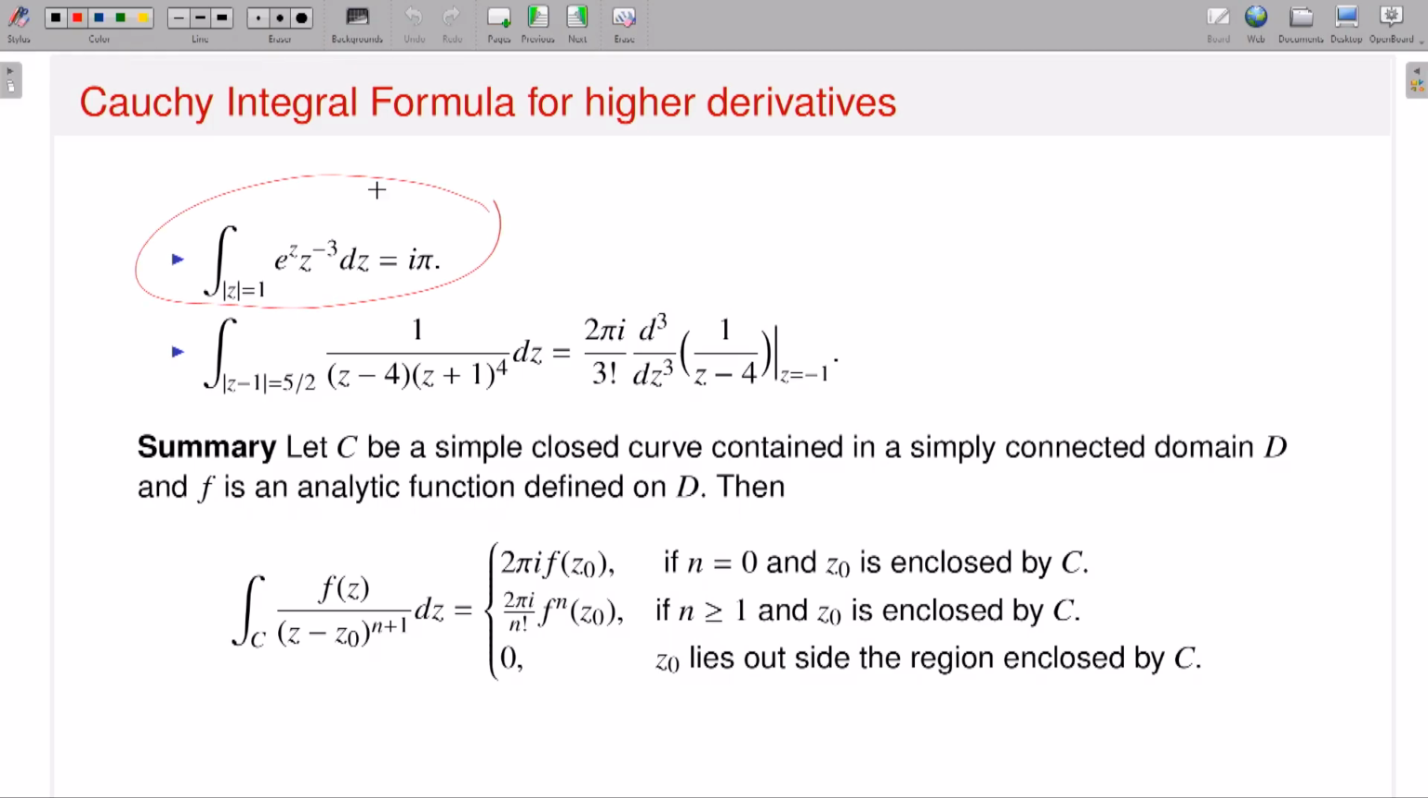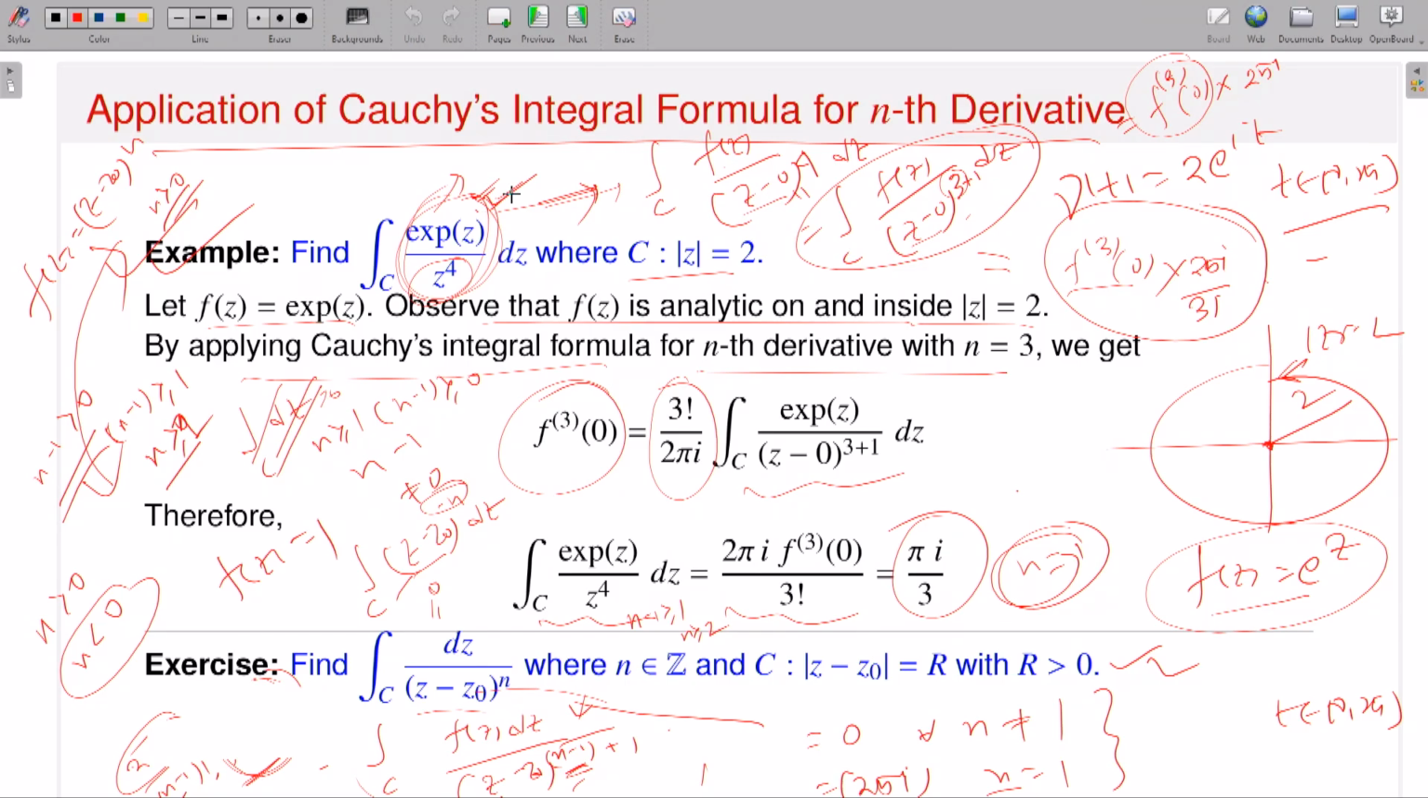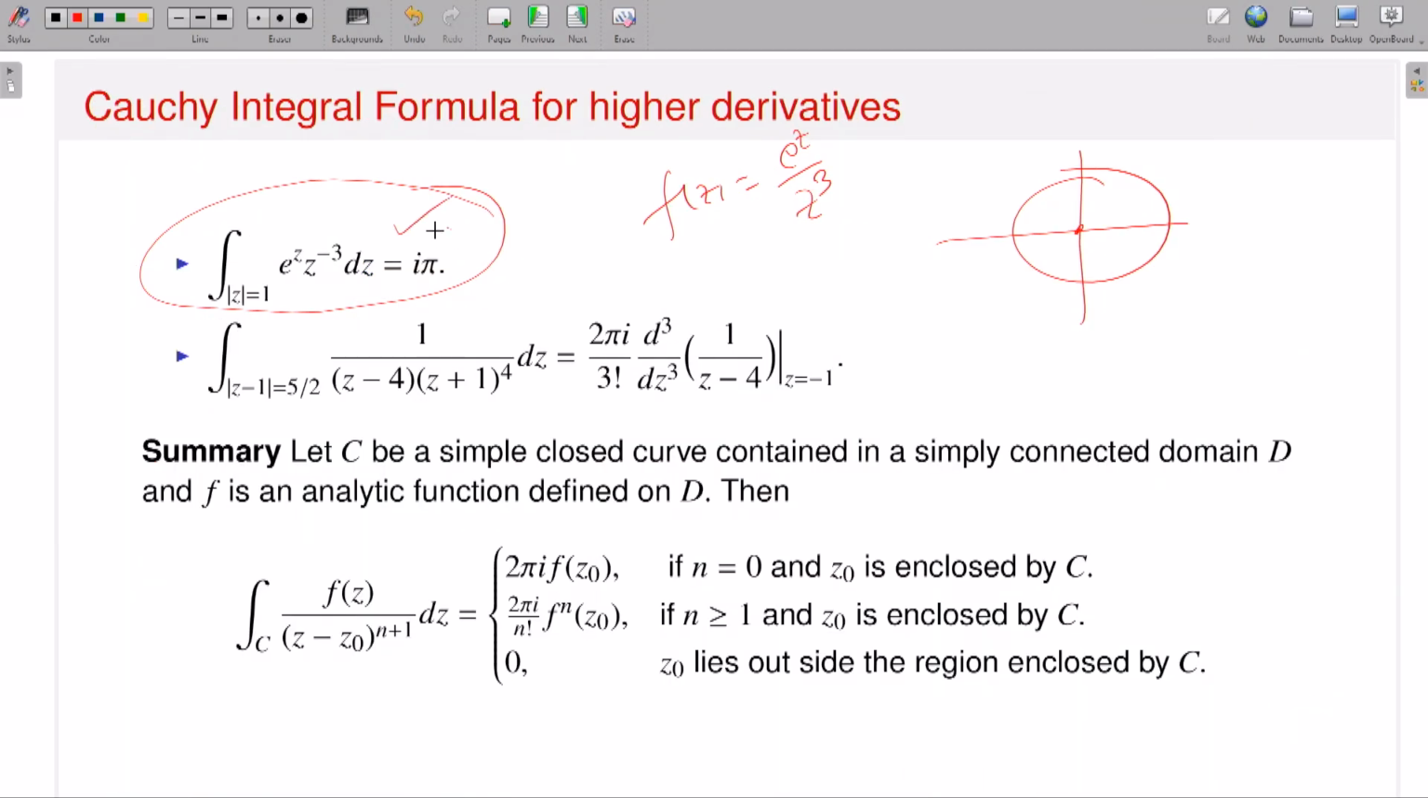So for example, if I calculate this kind of object, what is the contour? The contour is the unit circle, right? So what is the function f of z? This is e to the z divided by z to the power 4. So what are the singular points? Z is equal to 0, which is interior to my circle of radius 1. This kind of problem I have already done. This is z to the power 4, so this is done. So you can calculate, this is I pi.